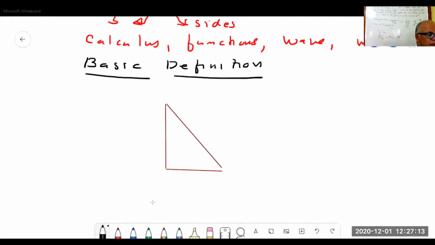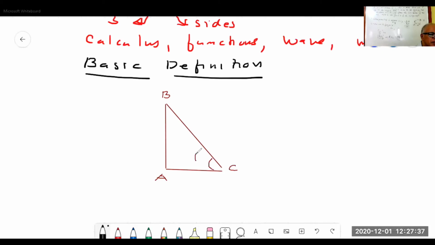Now we shall name it: suppose A, B, and C. This angle is theta.